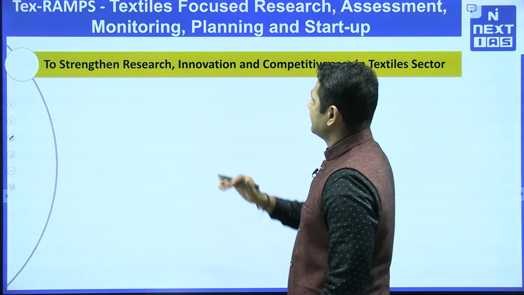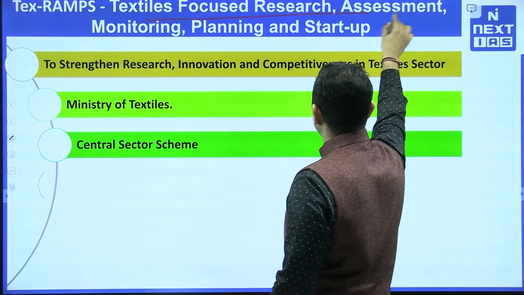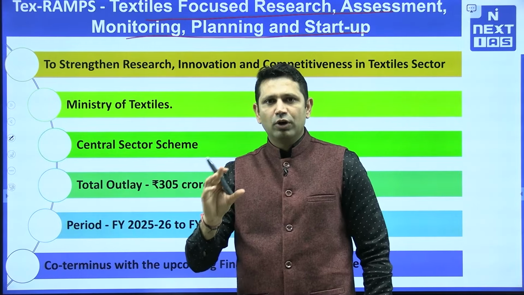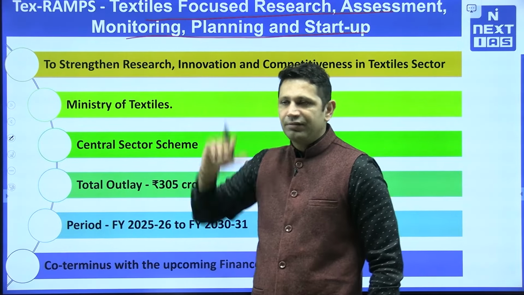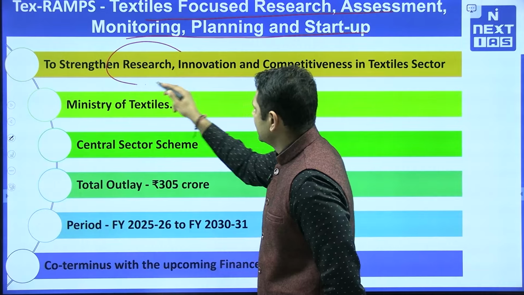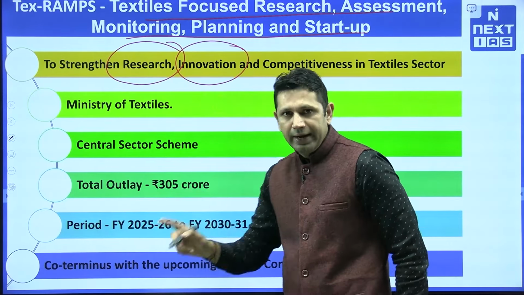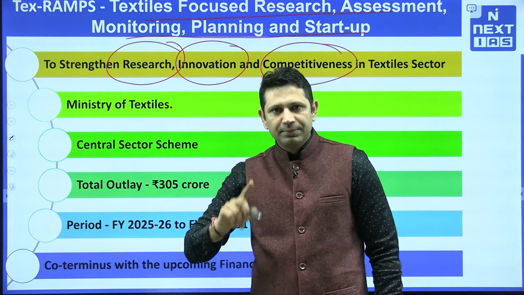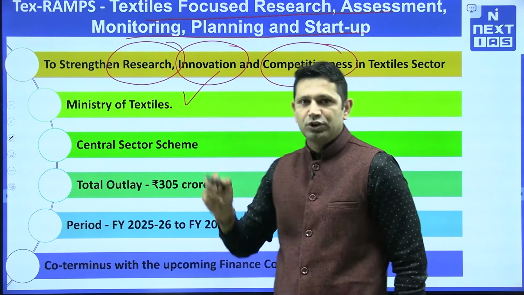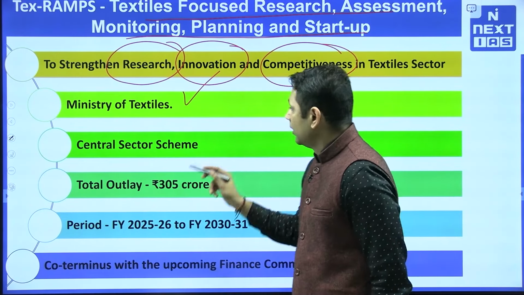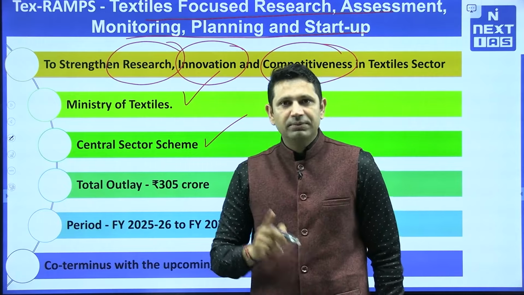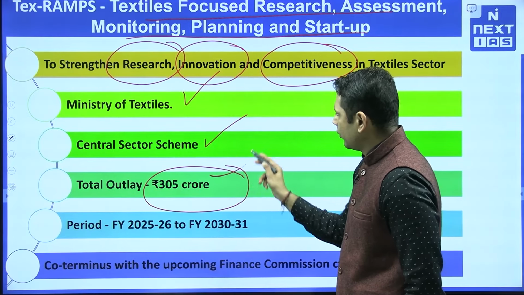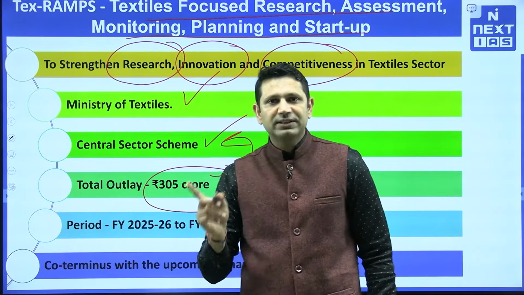The full form of this Tex-RAMPS scheme is Textile Focused Research Assessment, Monitoring, Planning and Startup. Now see the objective. The objective will be related with the scheme's name itself. The objective is to strengthen the research, innovation and competitive strength of the Indian textiles, and as the name suggests, this scheme will be implemented by Ministry of Textiles. Also it is a central sector scheme, that's why all the funding, that is 305 crore rupees, will be directly coming from the center itself.